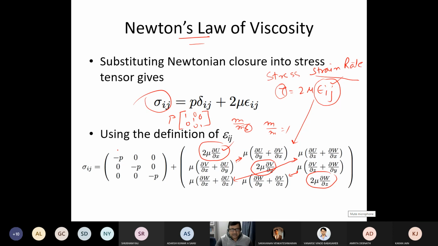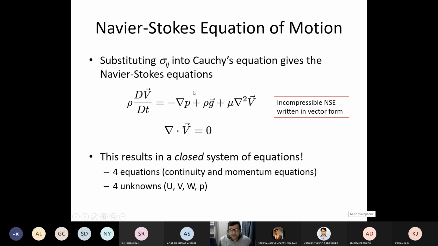So essentially, you have the unknown of pressure and 3 velocity components, which you put back into Cauchy's equation to get what? The Navier-Stokes equation, where for the first time you have introduced the material description.